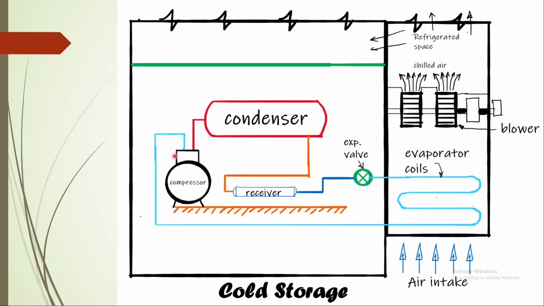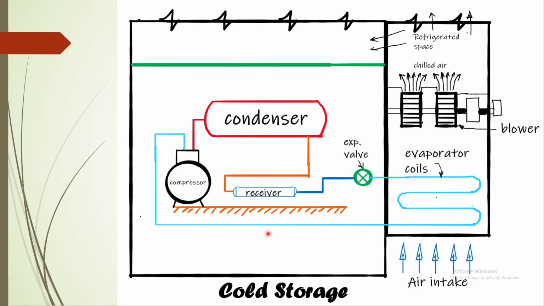The next equipment we will cover in this chapter is a cold storage. Cold storage is generally used to store perishable products like chilies, fruits, vegetables, and these kinds of food items.